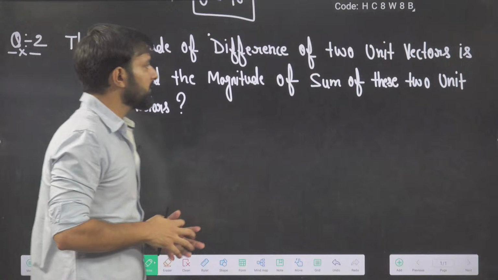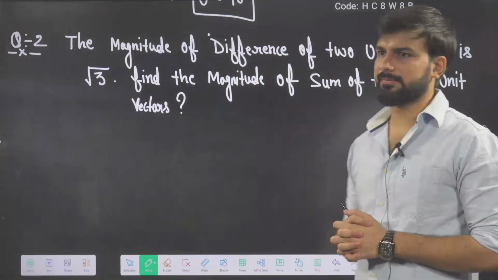Find the magnitude of the sum of these two unit vectors. The magnitude of the difference of two unit vectors is root 3. Find the magnitude of the sum of these two unit vectors.